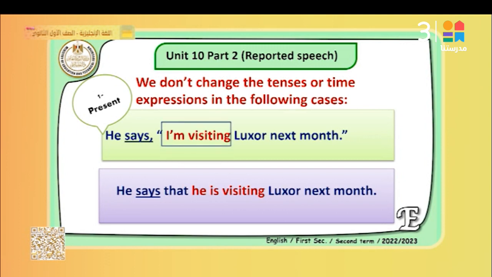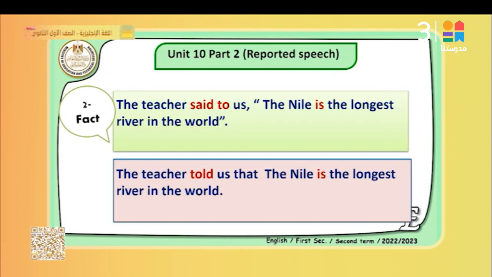I am visiting, he is visiting. Present continuous, it doesn't change. And the next month, it doesn't change again. What is the other case? The second case, when we talk about a fact. When the thing we are reporting is a fact. لما يكون الشيء اللي احنا بننقله ده بنتكلم على fact, حقيقة. We don't change into the past.